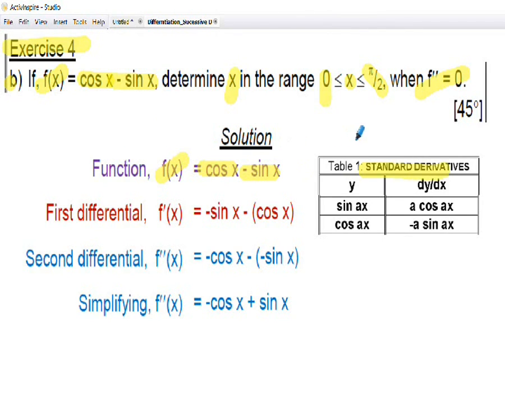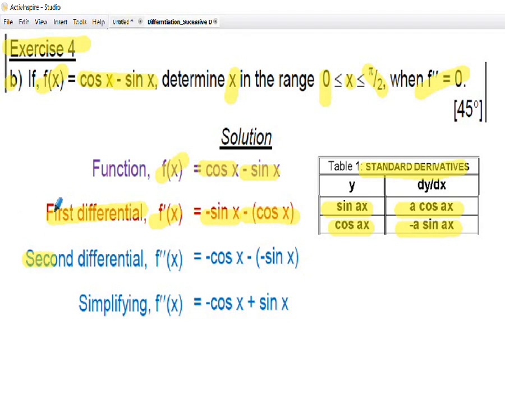again those are standard derivatives in our table. I'm showing them here for convenience. We've got sine ax differentiates to a cos ax, and cos ax differentiates to minus a sine ax. So those are our standard forms there. So when I find the first differential, f dash x, using Newton's notation, cos x differentiates to minus sine x from the table, and the minus sine x differentiates to the minus cos x there. The a in this case, by the way, of course, is 1.